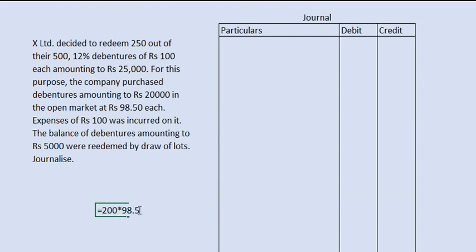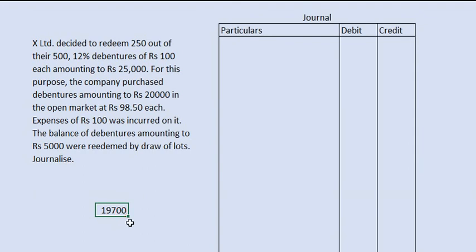So 200 into 98.5, the value is 19,700. So for redeeming these 20,000 rupees debentures, the company will be paying 19,700.